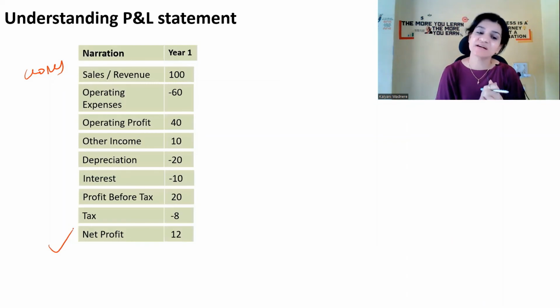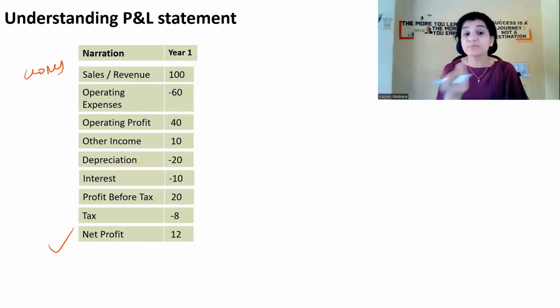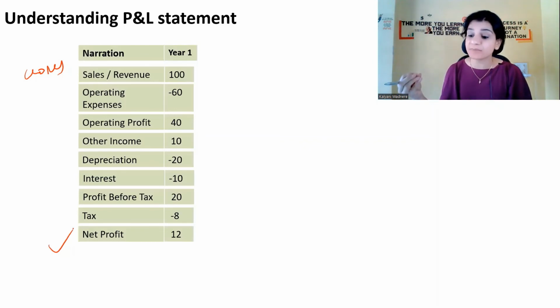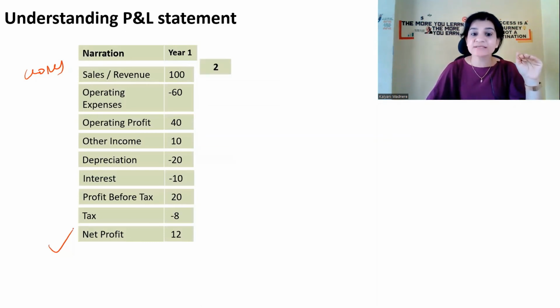One year the company could have done very well, but what about the next year? How did they perform? Did they grow from here, was it stable and the same, or has it come down? Next year, the profit could have come down from 12 rupees to 7 rupees, 8 rupees, right? So you need to analyze even the second year.